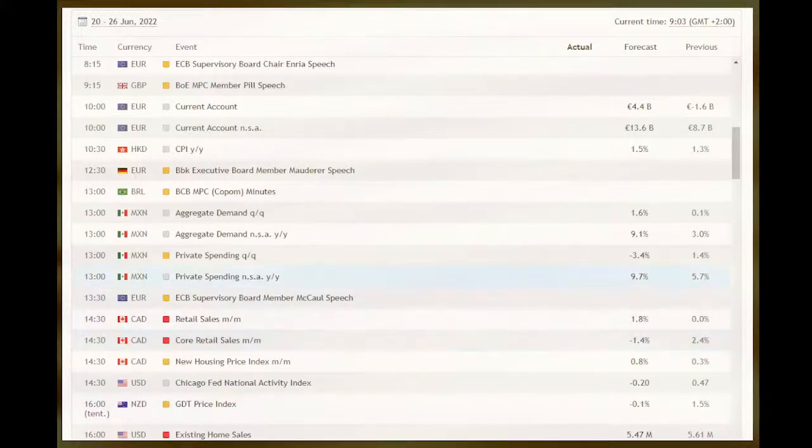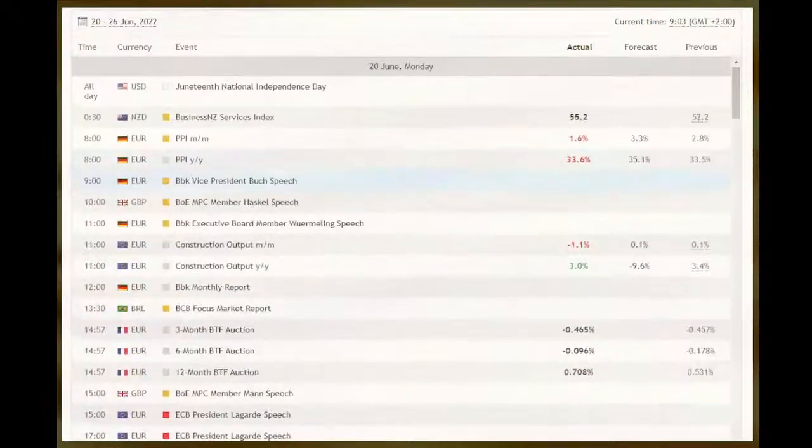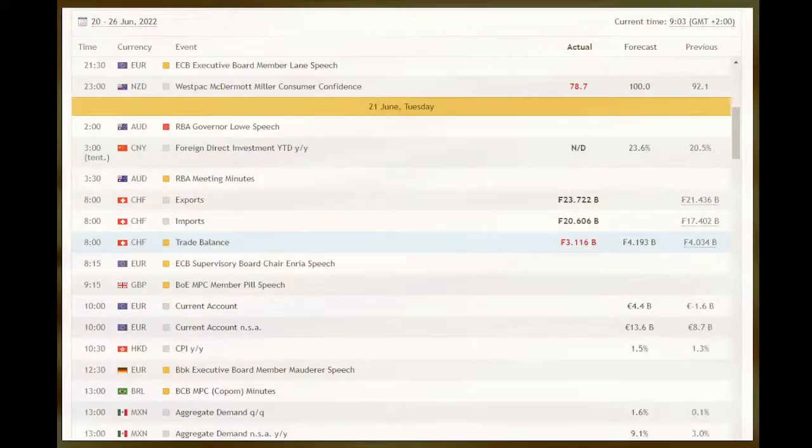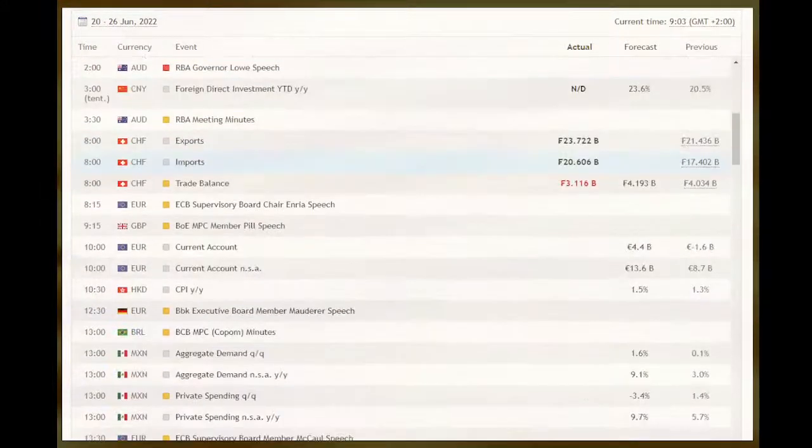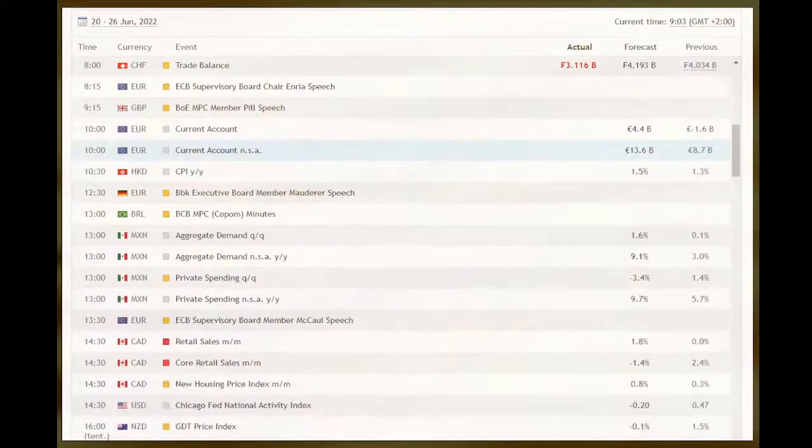All right, so this is the economic calendar. You can find it directly from our website tdmarkets.co.za. Under the tools tab, you will see economic calendar. All right, so on a Monday, let me just scroll up. So this is going to start it on a Tuesday. All right, so Tuesday, what events do we have? I think we have just a few events.